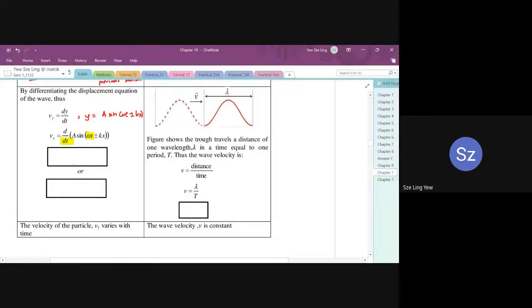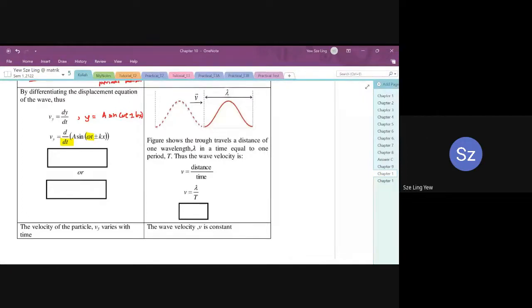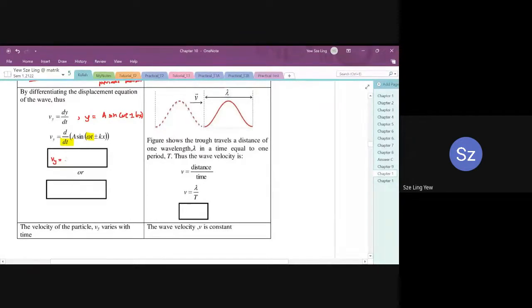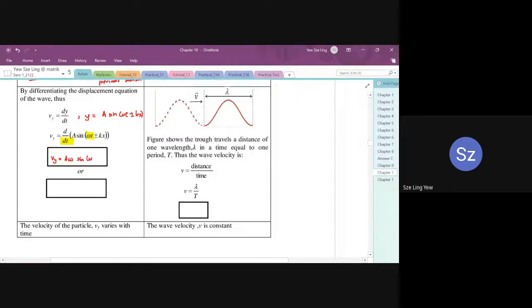If you differentiate it, what are you going to get? vy equals A omega cos omega t plus minus kx. You differentiate omega t and put it at the front. Wait, let me rewrite it.